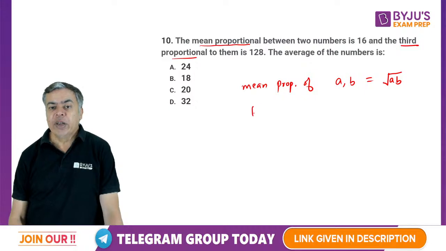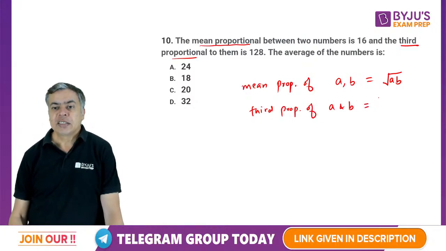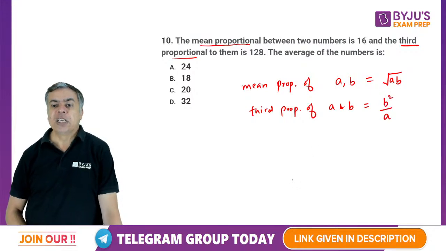And when you say third proportion of A and B, it is B square by A.